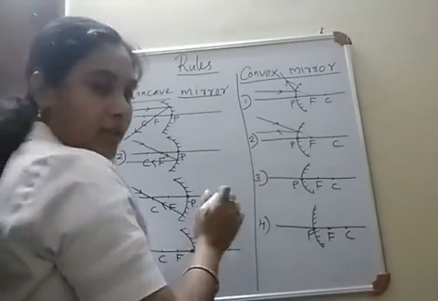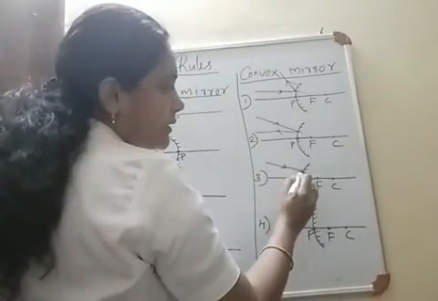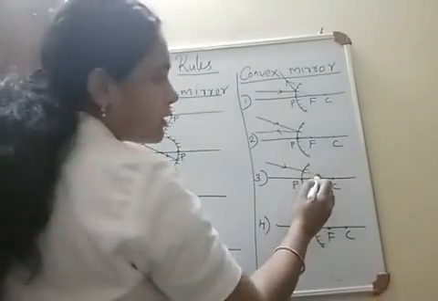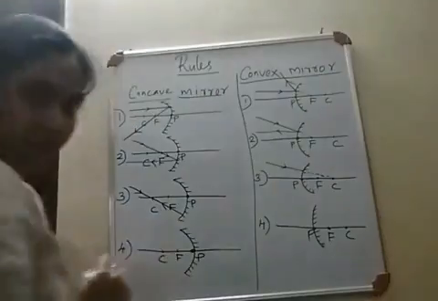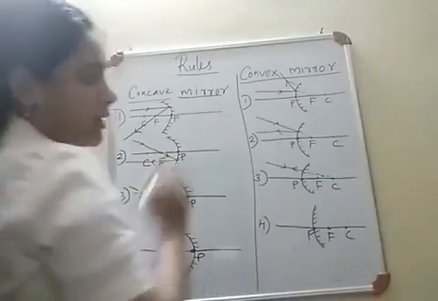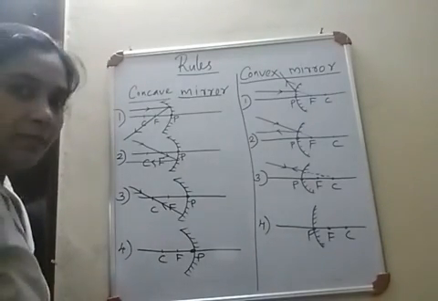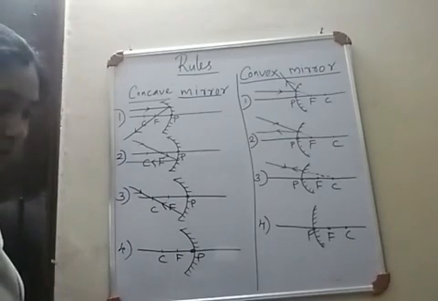So what about the case of the convex mirror? Consider this ray, and it appears to pass through the center of curvature. After reflection also it passes through the same point. It goes back along the same path. So this is the third rule.